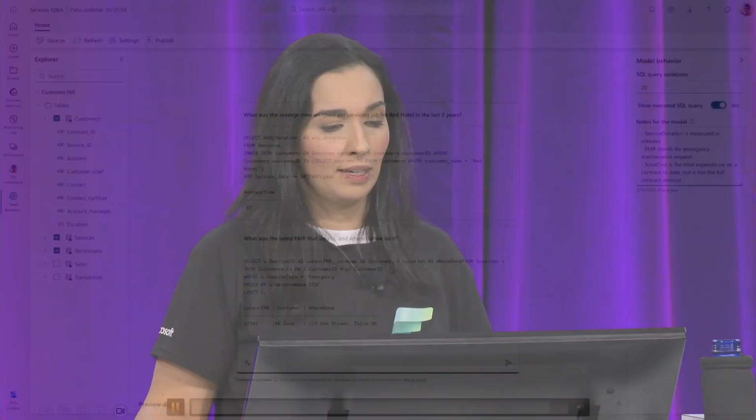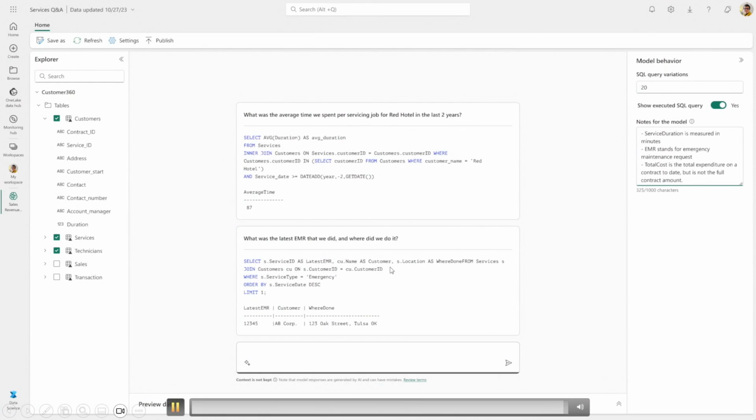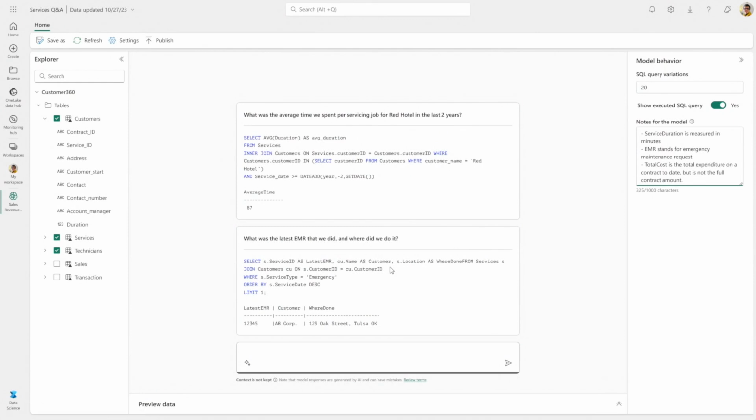So here you see that we're asking another question, and if we refine the data, for example, and added a little bit more context, like the notes for the model, you see that I can explain some terminology, I can give it some more context. In the future, maybe upload some documents to be able to give it even more context, and then I can build out that expert skill on my data, and now this skill can be combined with other skills. For example, from Azure OpenAI Studio, you can combine these and build out your own applications. So stay tuned for this experience. It's coming during 2024, and that was the sneak peek of that.